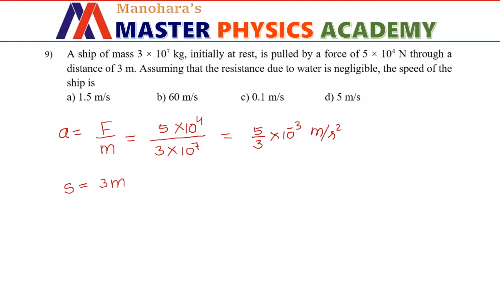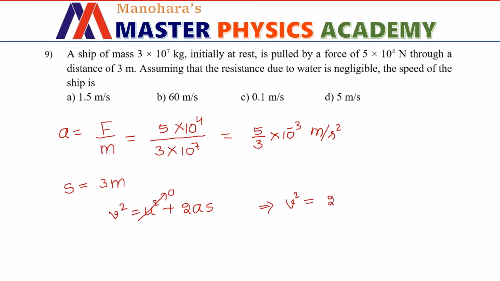So we know the equation of motion relating displacement, acceleration and the velocity, which is v square equals u square plus 2as. It is given that initial velocity of the ship is 0, hence u square will be 0 and we have v square equals 2as.